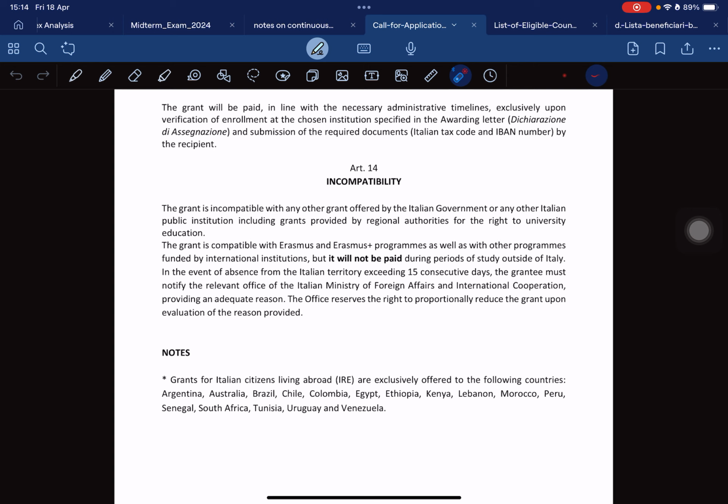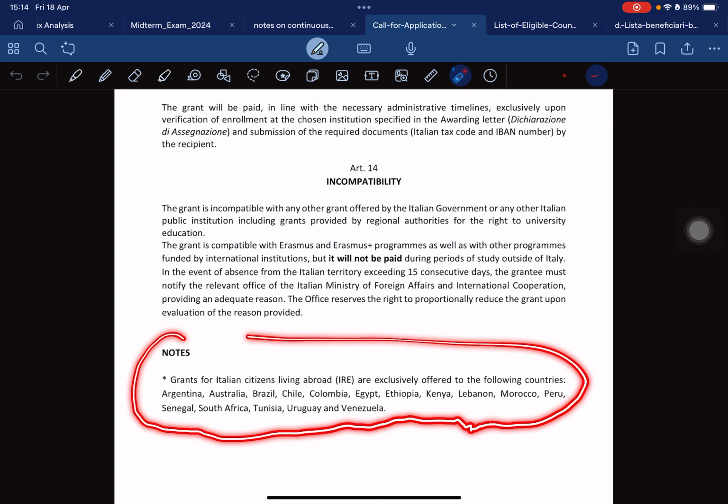And the last one, note: grant for Italian citizens living abroad exclusively offered to the following countries: Argentina, Australia, Brazil. Okay, this one is for the Italian citizens.